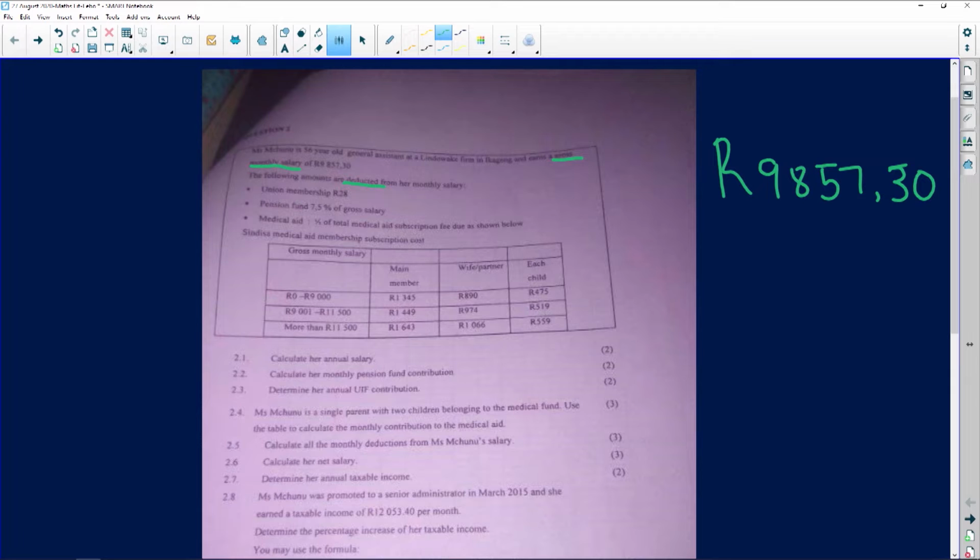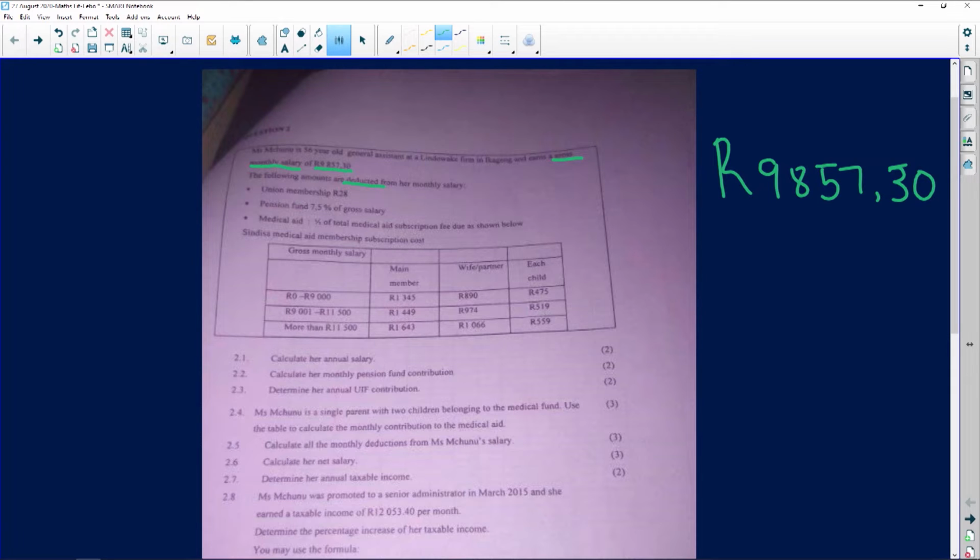It says that she's got a union membership of 28 Rand. So it means that every single month there's going to be a union that's pulling money from her, and that's 28 Rand. Pension fund is 7.5% of her gross salary. So we already know that we're going to be calculating 7.5% of that gross salary over there. And then it says to us there, medical aid is half of the total medical aid subscription fee due as shown below. So we've got the medical aid subscription cost there.